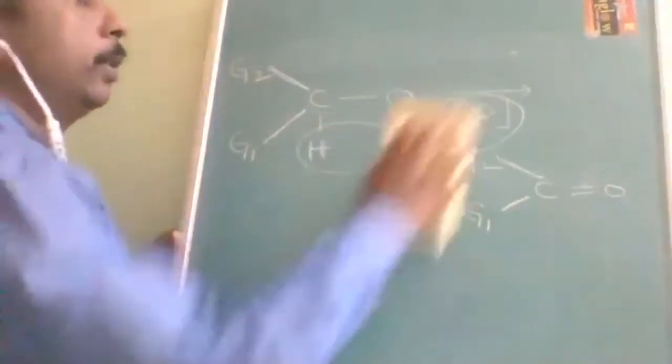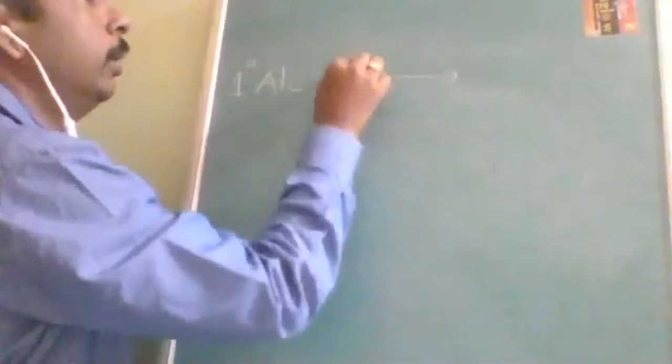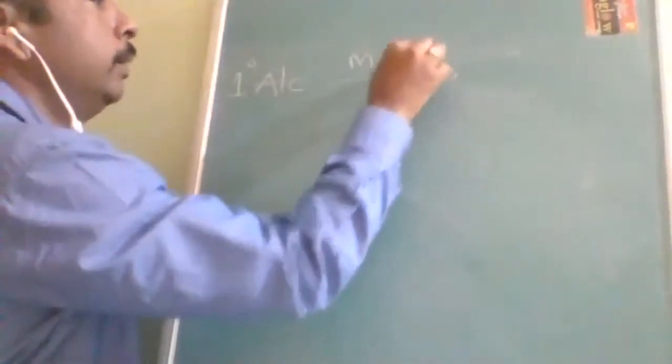So on the arrow, what I will write is the common mechanism I told you. First I write 1 degree alcohol, mild oxidizing agent.